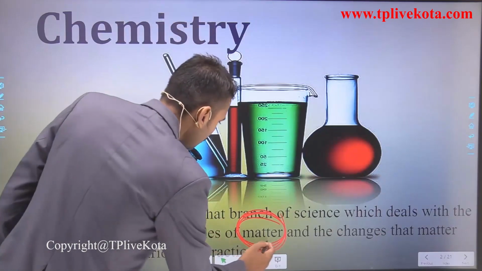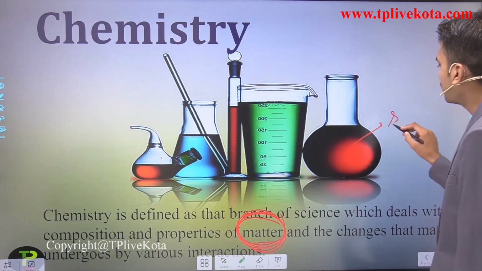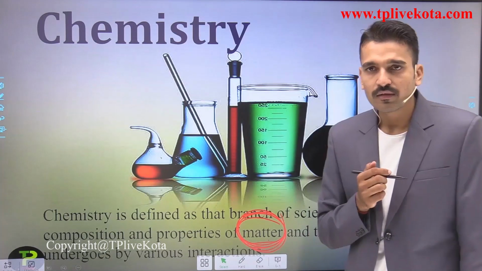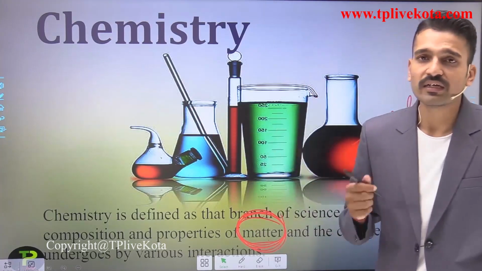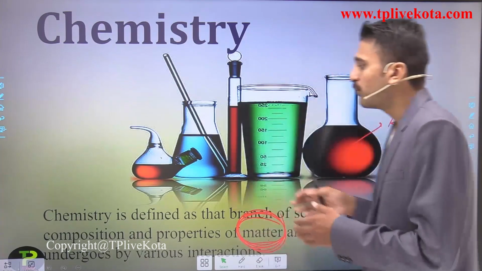So you know what matter is. The solution that is present in this container is matter. The container is also matter. The gas which is present in it is also matter. So how does matter interact?